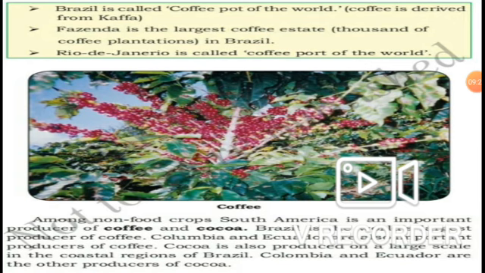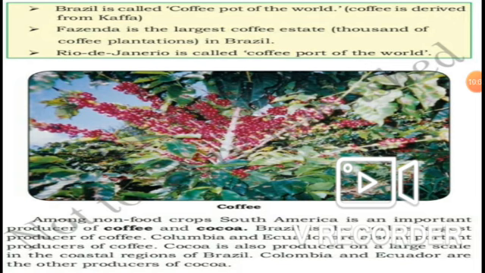So have you got why Brazil is called the coffee pot of the world? Next, Rio de Janeiro is called the coffee port of the world. Who called it? Rio de Janeiro is called Brazil's coffee port of the world. Yes, port, not pot. Okay.